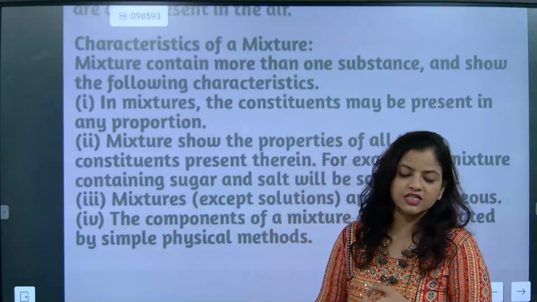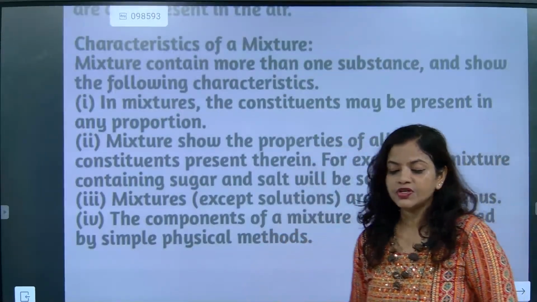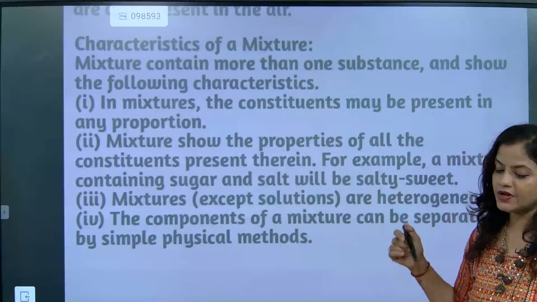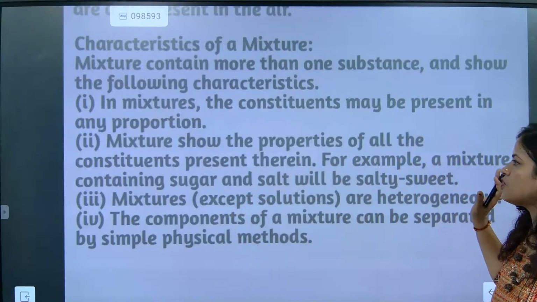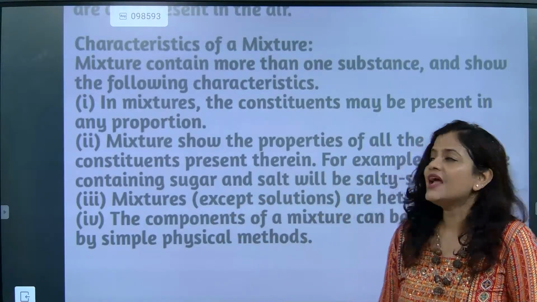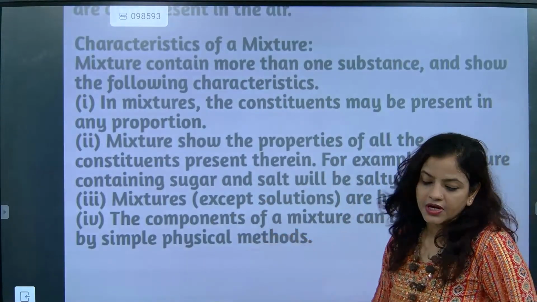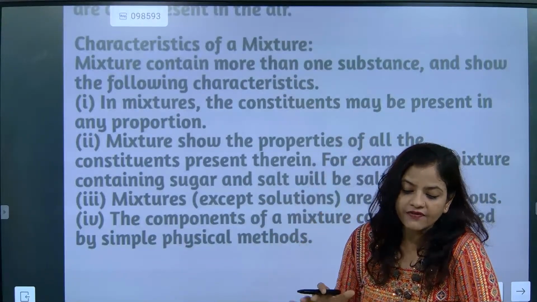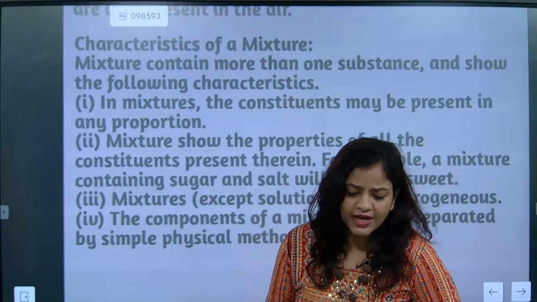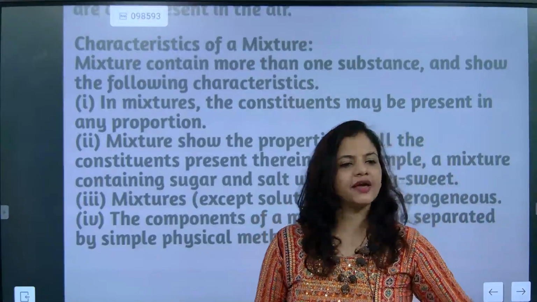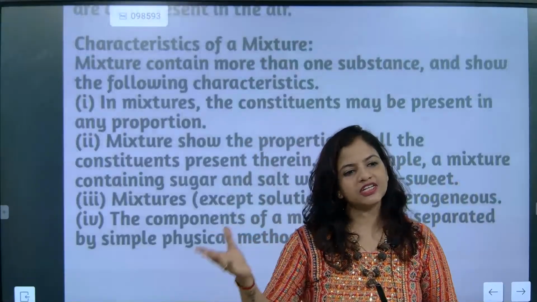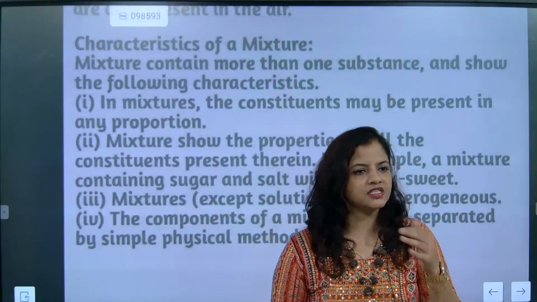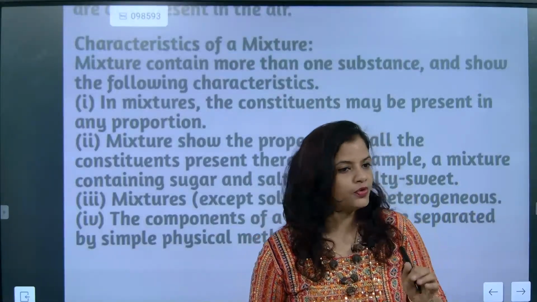The first characteristic is that the constituents can be present in any proportion, and next, they show the properties of the constituents present therein. For example, sugar and salt can be present in any proportion. Understood or not? And they can be separated out, and since they can be separated out, they are called what? Heterogeneous, and you can differentiate them. By seeing itself you can say salt is added to this part; it is a combination of different types of matter. The substances are present in a combined phase here. I hope you have understood this.